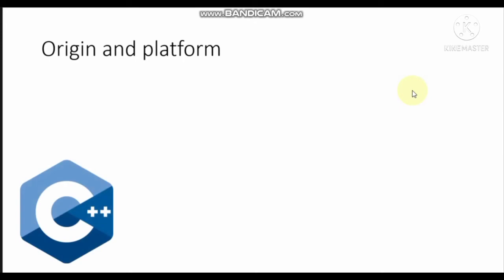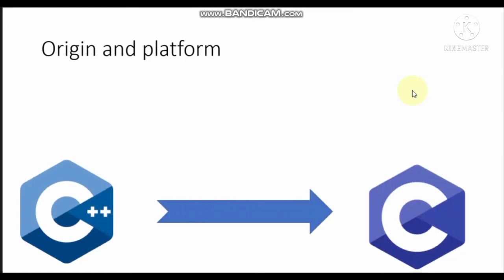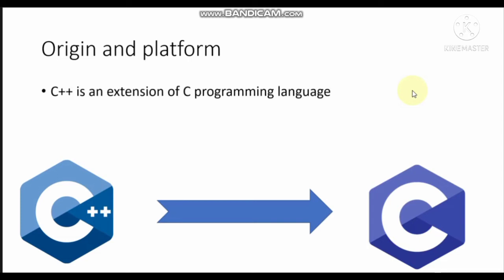What's the origin of C++? That could be a question. The origin and the platform: where can we learn our C++ program? The origin of C++: C++ is actually an extension of the C programming language. So C++ came from C. That's what we mean by an extension of the C programming language. The first language that existed was C, and then from the C programming language, they came up with C++. That was in 1979.